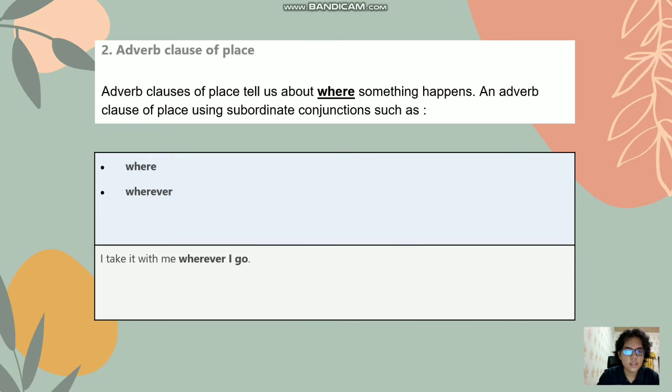Next, the second type of adverb clause is the adverb clause of place. Adverb clauses of place tell us about where something happens. An adverb clause of place uses subordinate conjunctions such as where and wherever. And one example sentence is, "I take it with me wherever I go."